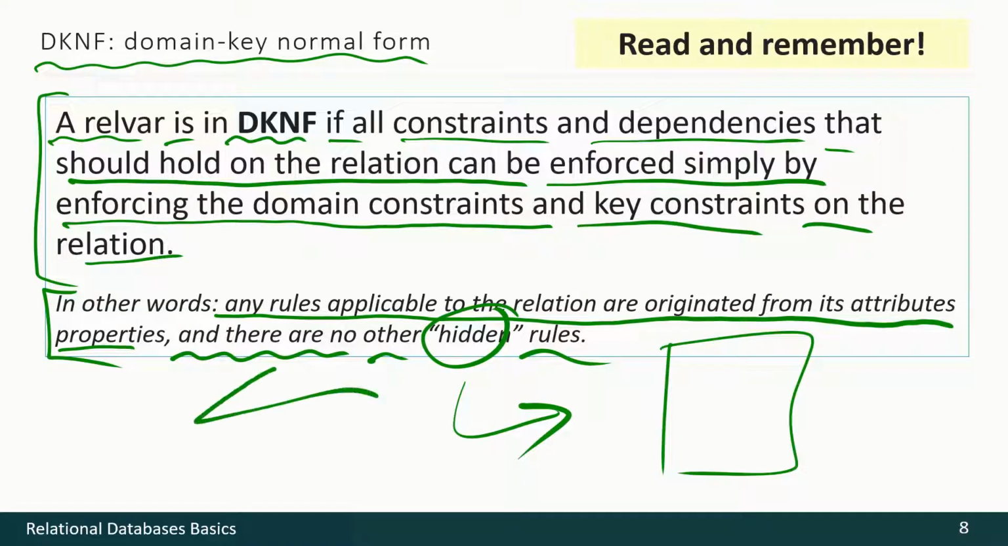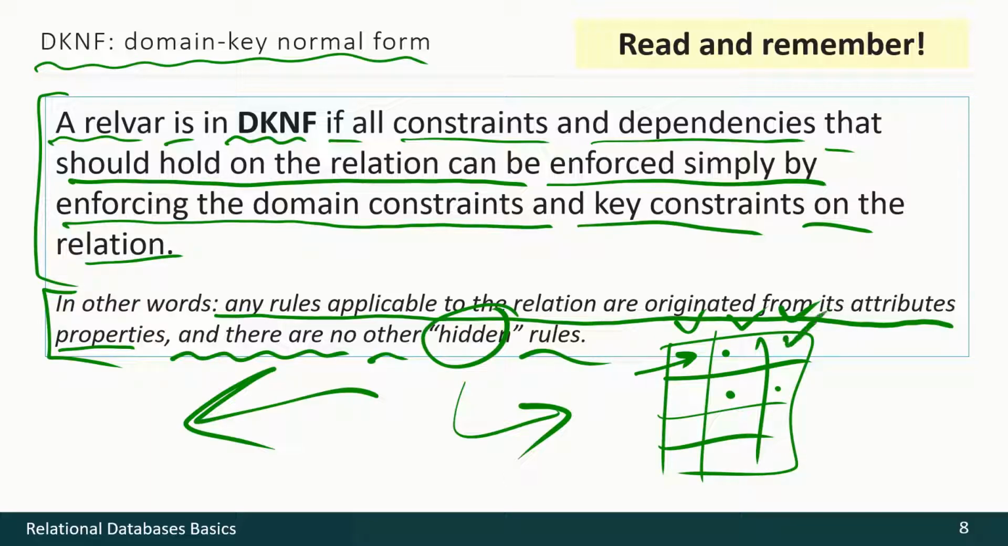What hidden rules there may be? Just remember our previous example about tutors, subjects and faculties. And you remember that strange rule that if a tutor does something with that subject and that subject is at some faculty and that tutor is at that faculty, he should deliver that subject at that faculty, and so on and so on and so on.